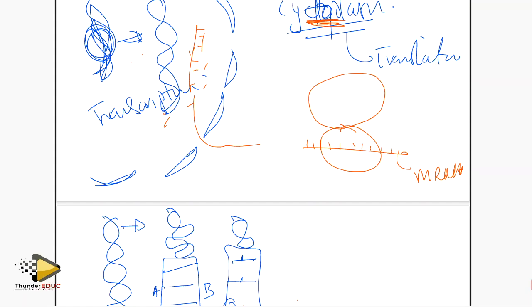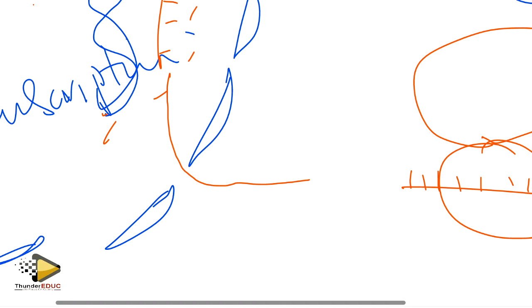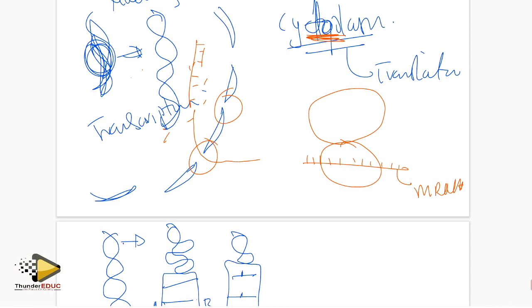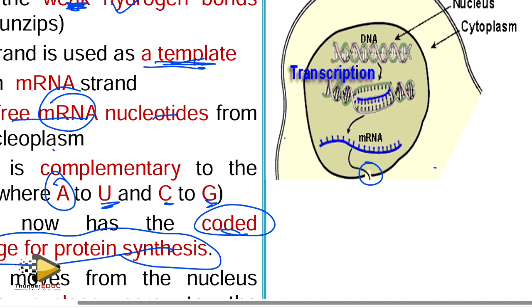If you look at our diagram here, you see that it's moving out of the nucleus through these holes. That hole is called the nuclear pore, the pore of the nucleus.